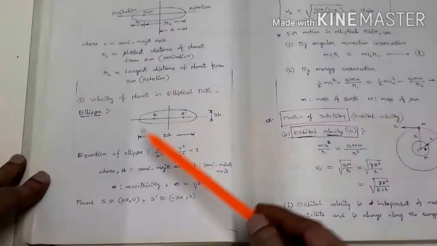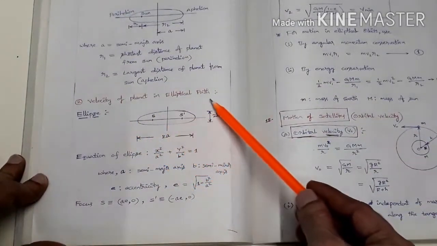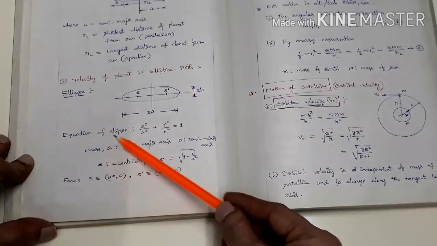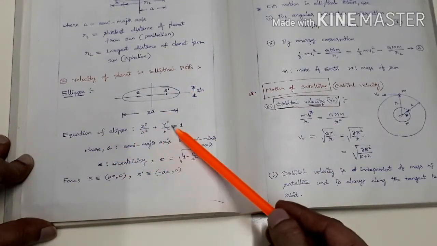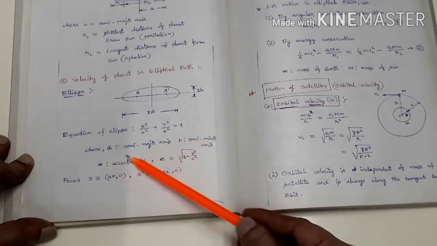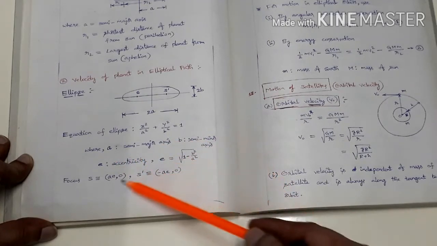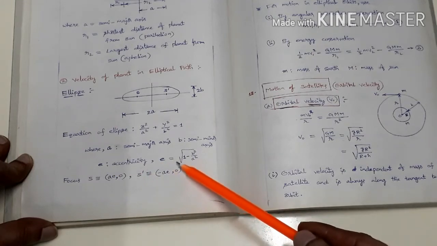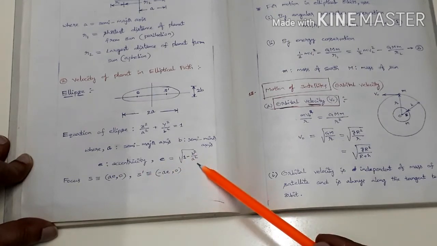Okay, next one is velocity of a planet in an elliptical path. So what is the equation of an ellipse? x square by a square plus y square by b square equals 1, where a is the semi-major axis and b is the semi-minor axis. Here e is the eccentricity. The e value is given as root of 1 minus b square by a square.